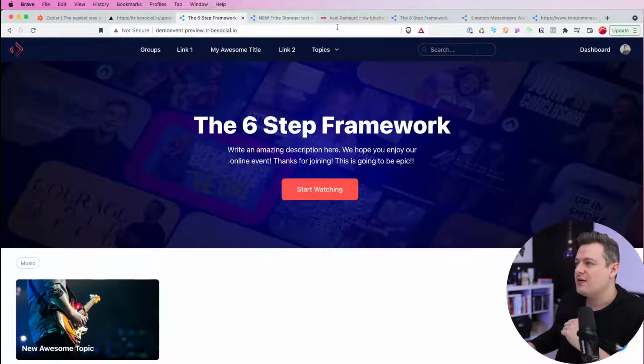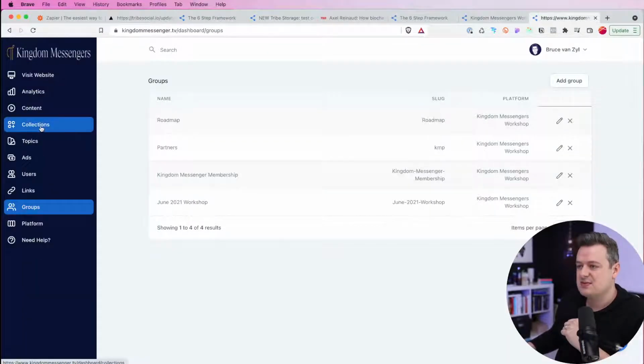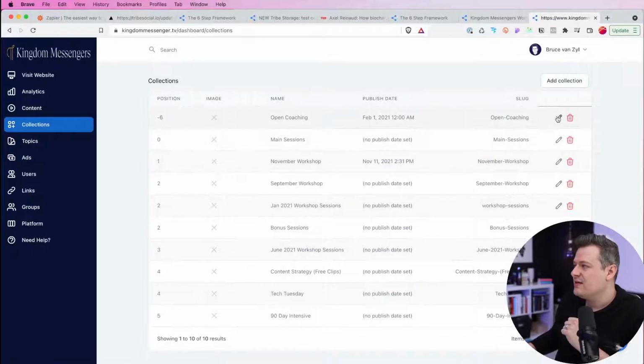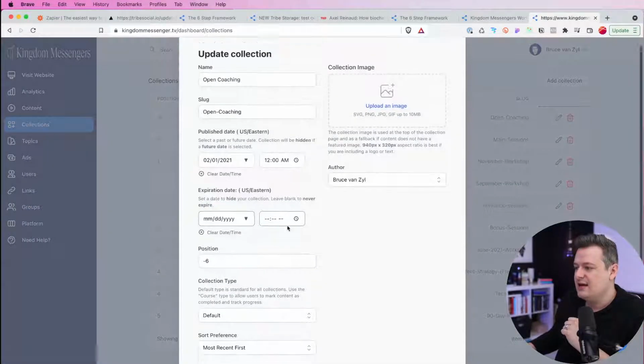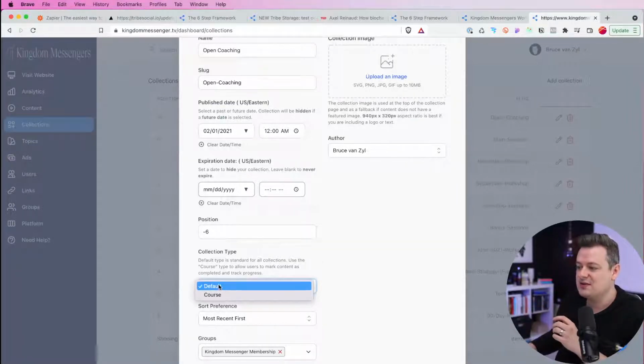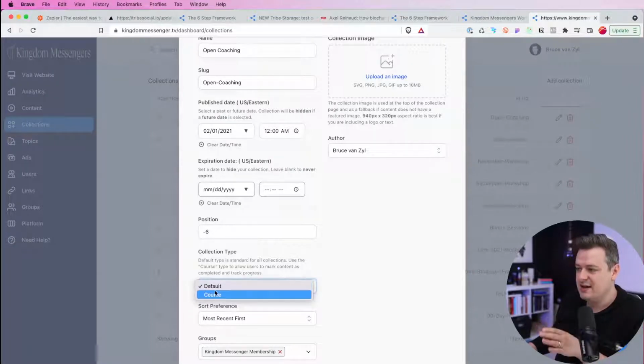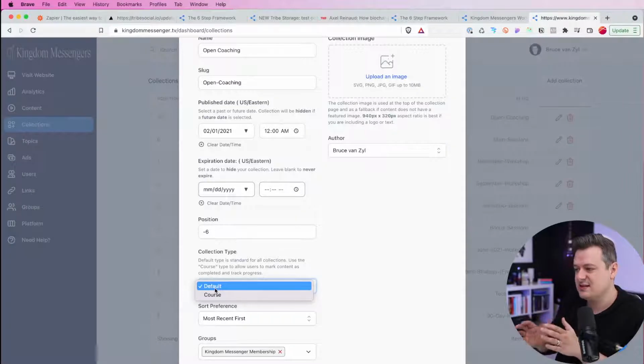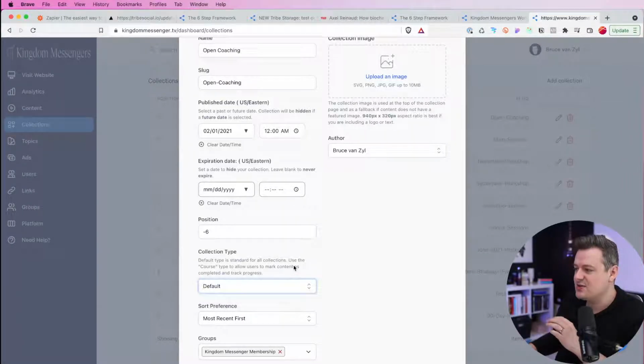If you are building, let's go back to the dashboard. So go to collections. There is now a collection type here. So this is the first venture into having themed collections or different types of collections. Right now we have a default, which is what everybody will get, and all your collections are set to default when you jump onto the site. But you can set it to a course.